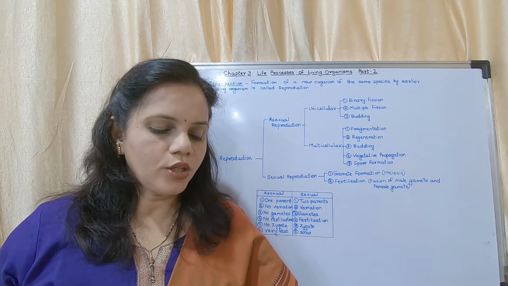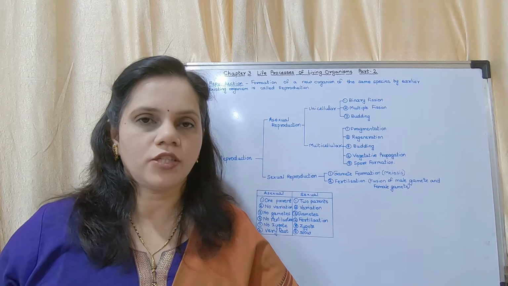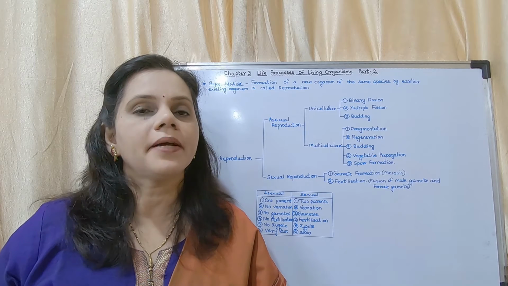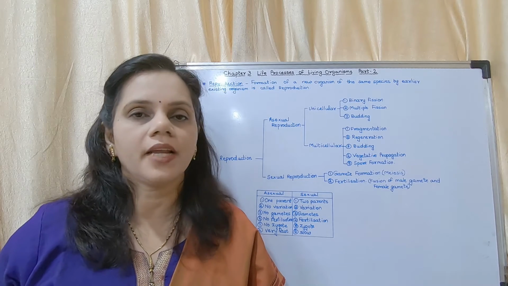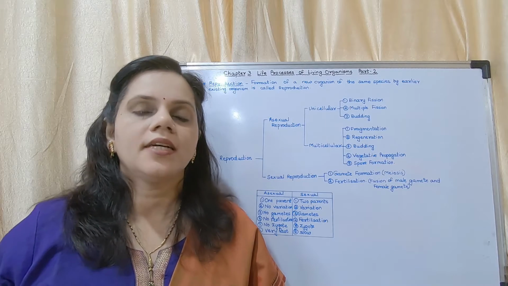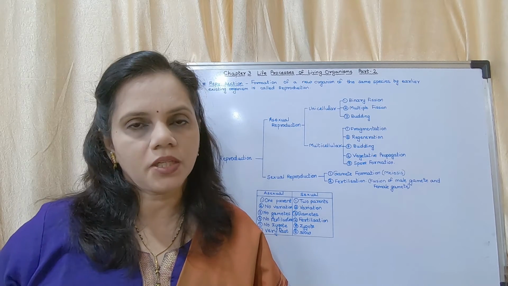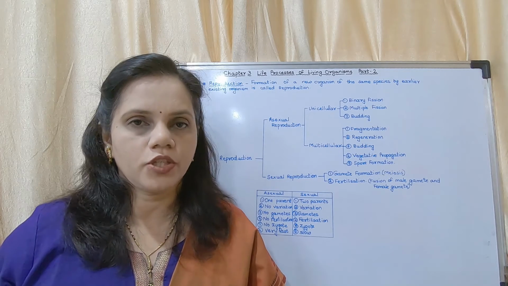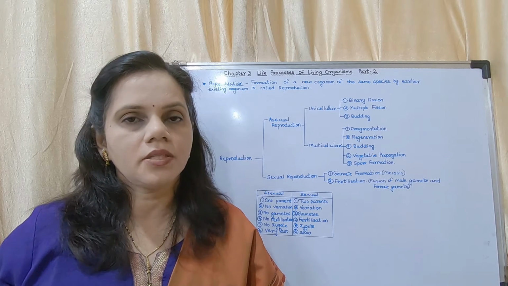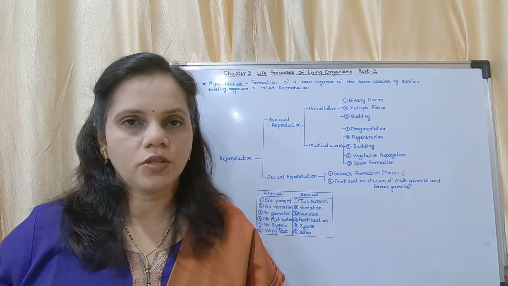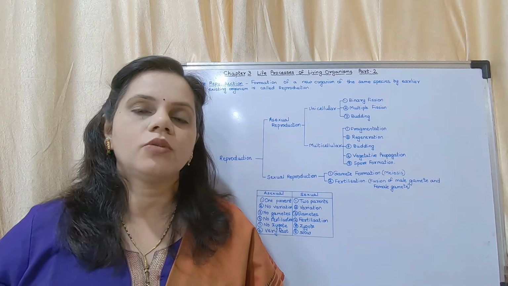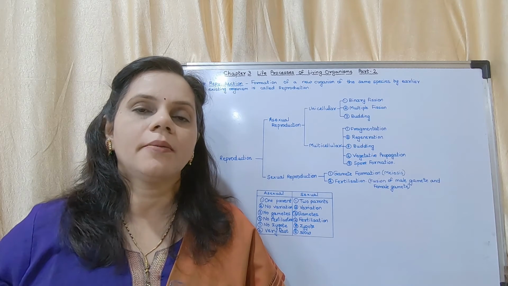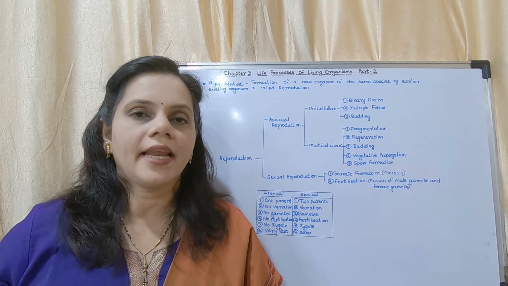Can you tell what we mean by maintenance of species? What do you mean by a species? Species means the same kind of organism. The group of organisms with similar characteristics are called a species. We all belong to the same species. In a species, all the organisms have the same number of chromosomes. So species means a group of organisms having a similar number of chromosomes or similar characteristics.